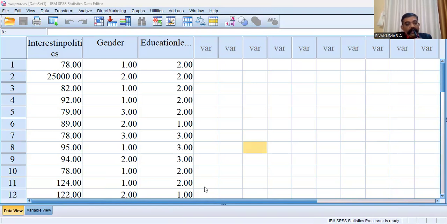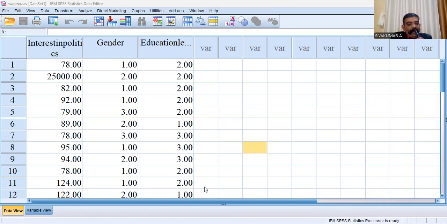Second condition. Our discussion is about the assumptions of two-way ANOVA. Two-way ANOVA is another name for N-way ANOVA. Two-way ANOVA, three-way ANOVA, four-way ANOVA, all are known as N-way ANOVA.